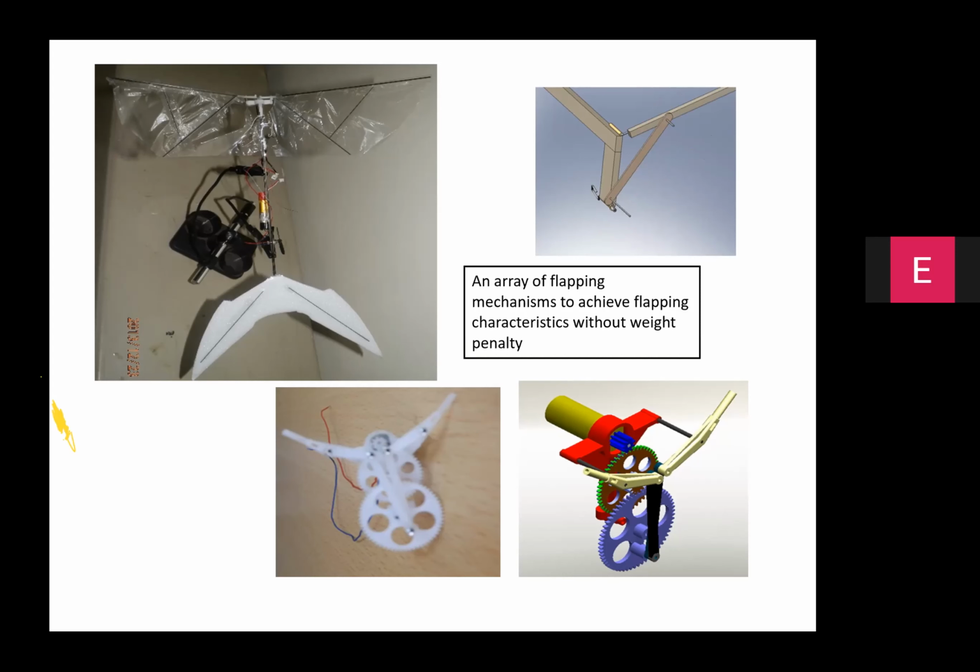So when you let the students think about alternative designs, and also sensitize them to the weight restriction. For example, this particular gear train weighs less than 4.8 grams. The entire vehicle, this drone vehicle, weighs only 23 grams.